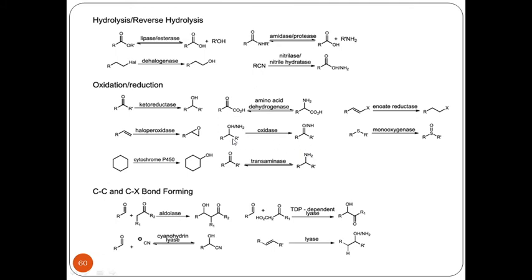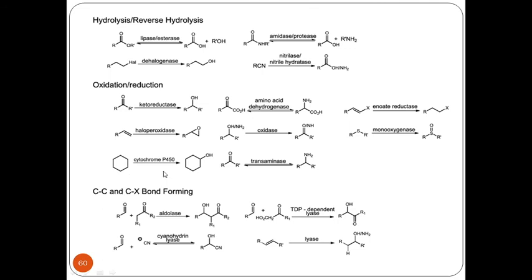If there is a secondary amine in the presence of oxidase enzyme, it gets converted to an imine system. Sulfur containing groups like RSR'. Now there is a sulfur containing group or a long chain system. If there is a biocatalyst like a monooxygenase, it gets converted to a sulfoxide system.